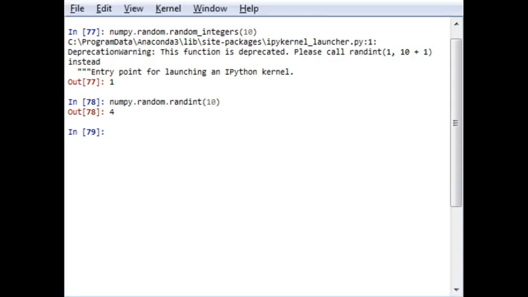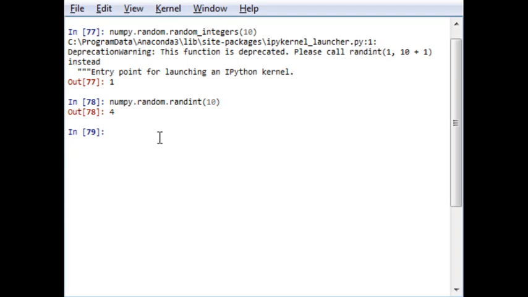So as shown by the console, this function has not been used in Python 3 or in previous versions. So we have to use the function rnd, which I've already mentioned. There are two types of function, random underscore integer and another one is rnd int function.